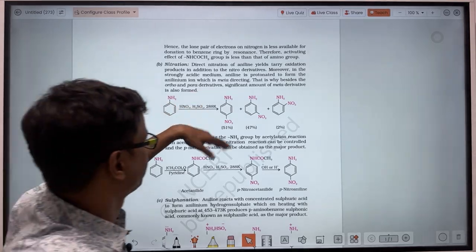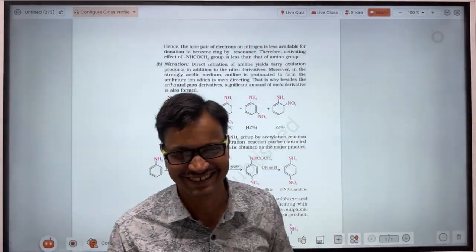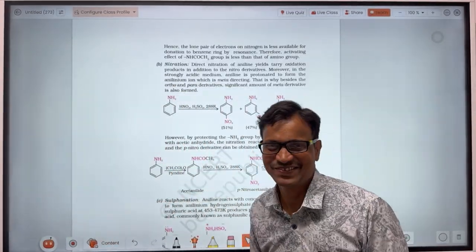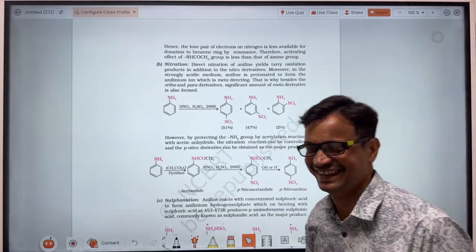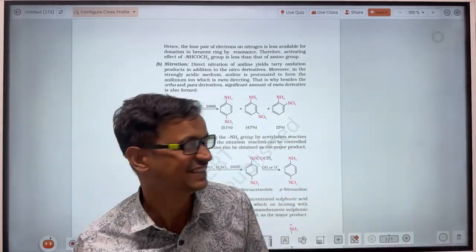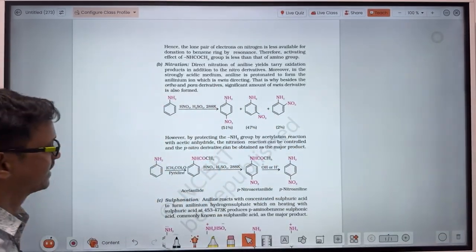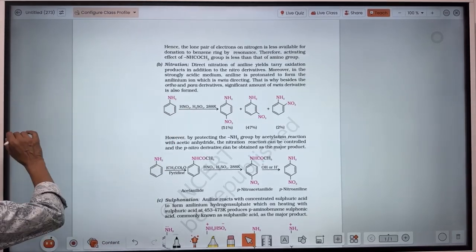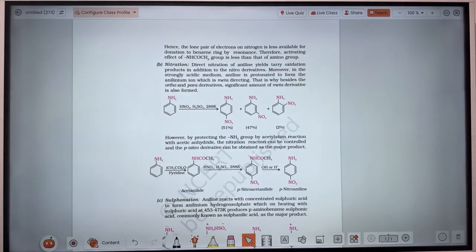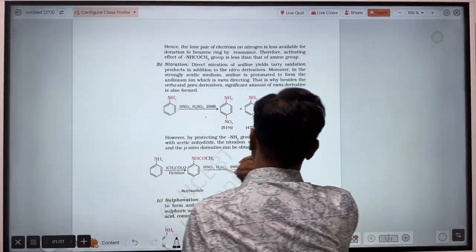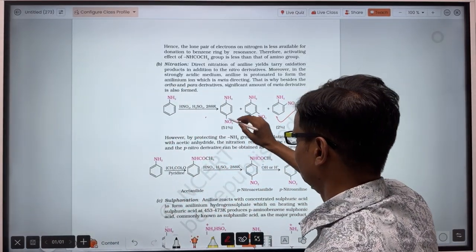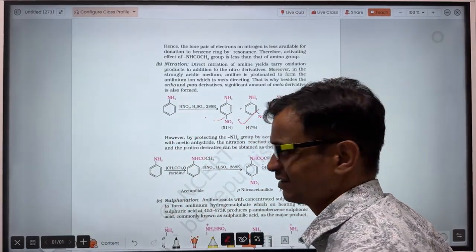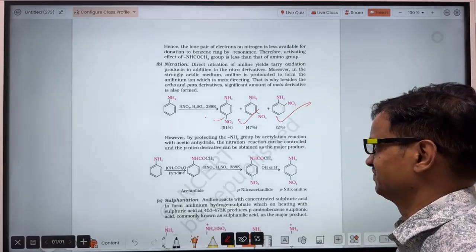Listen here, when nitration of aniline is done, I think a number of guys have attempted this one and have not understood. So what happened here: when aniline reacts with HNO3 in presence of H2SO4, there will be formation of ortho substituted, para substituted, and in addition to that, meta substituted product.